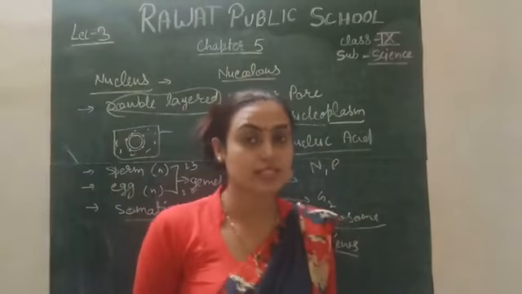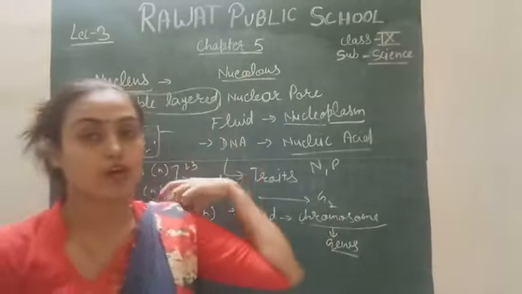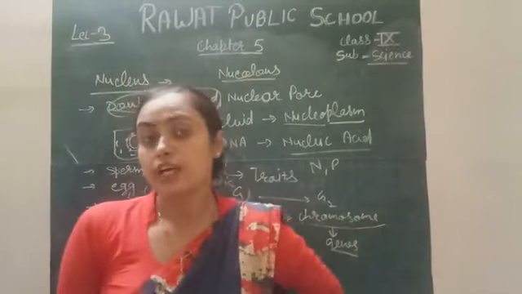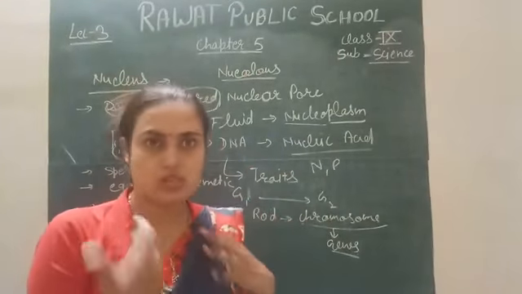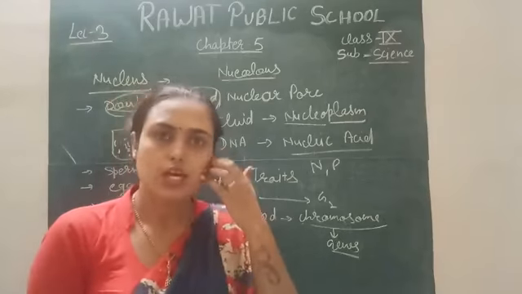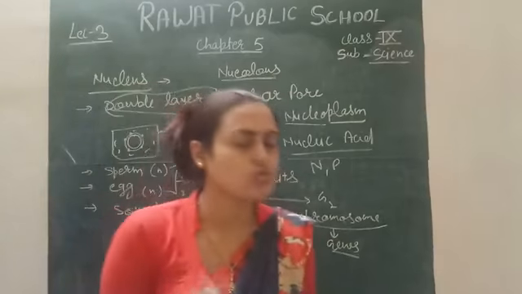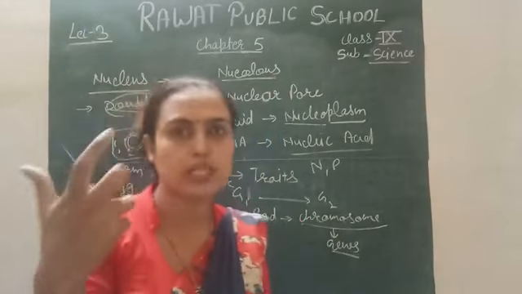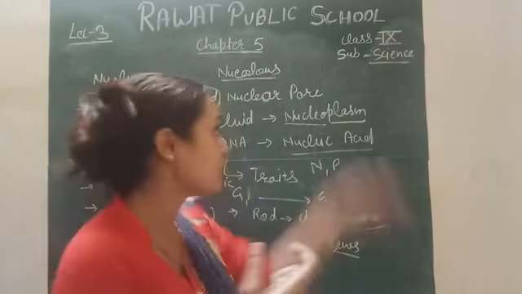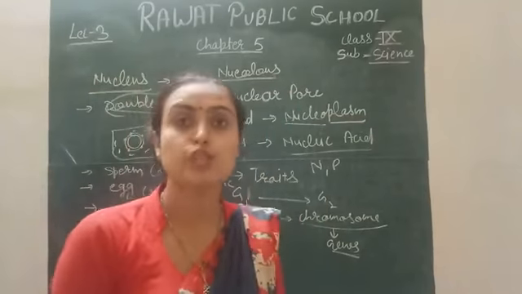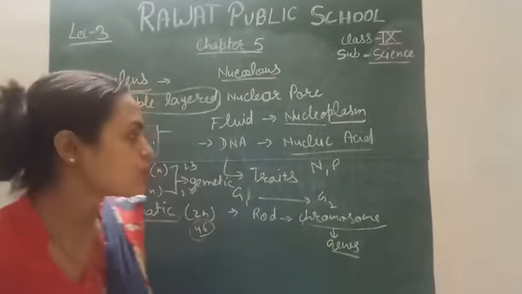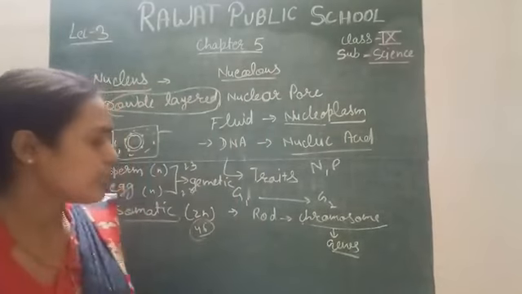The nucleus is the brain of the cell, and this nucleolus is the brain of the nucleus. Actually, the division of the DNA, the division of the cell, and the information of the DNA are controlled by this organelle, the nucleolus, because the nucleus also needs a controlling agent, simply you can say that. So this is the controlling agent of the nucleus, right? So this is about the nucleus.